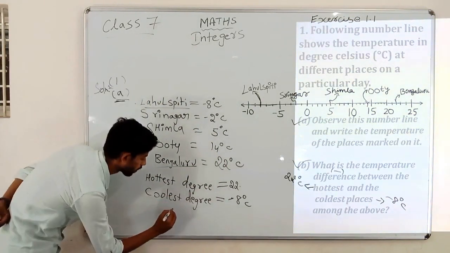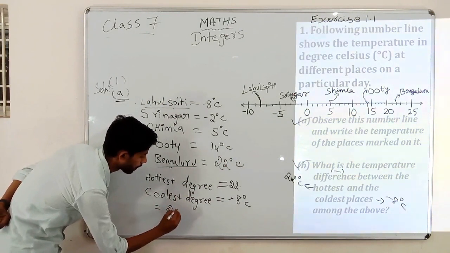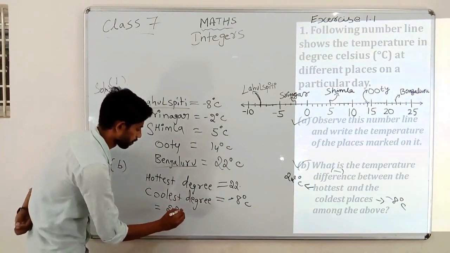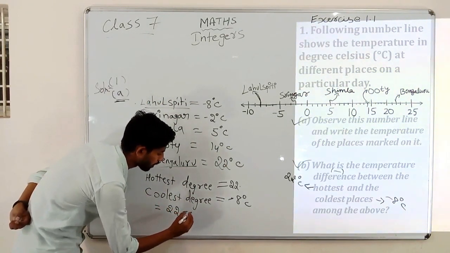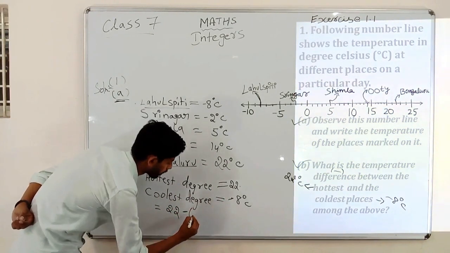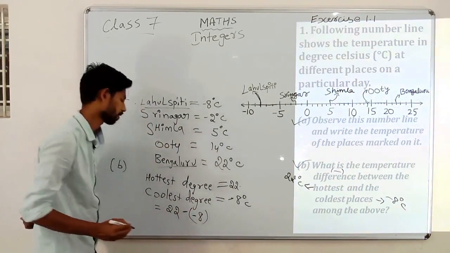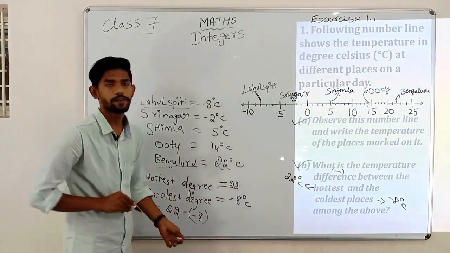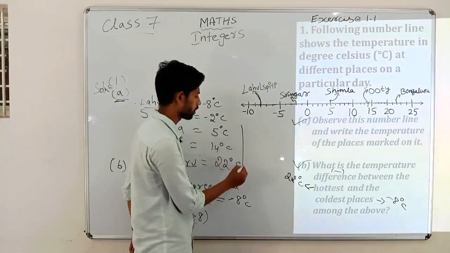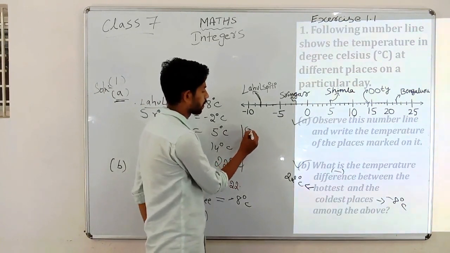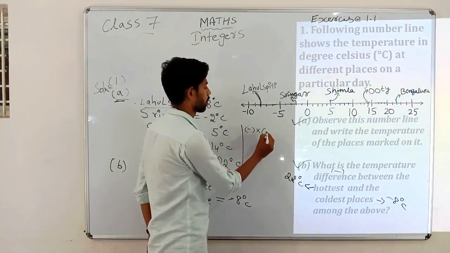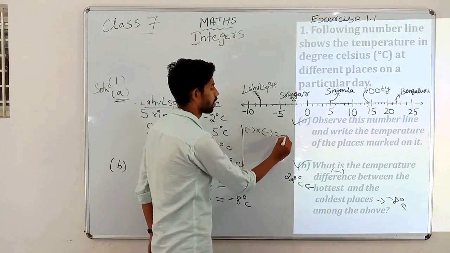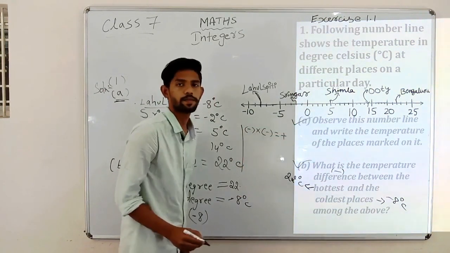Look here, we have 22, and we have to subtract minus 8, as you have learned in mathematics. We have one rule: whenever a minus sign is multiplied by a minus sign, the result is a positive sign.